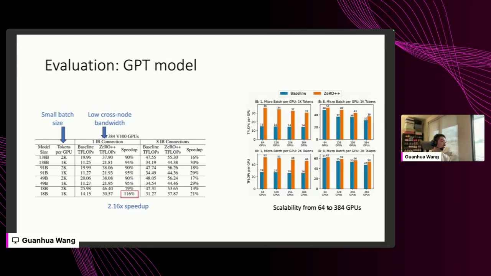And on the right-hand side figure, we also show the scalability of ZeRO++ from 64 GPUs up to over 300 GPUs. As you can see, both in low cross-node bandwidth, which are the left two figures, and the high bandwidth communication channels, shown in the right-hand side figure, ZeRO++ can achieve higher TFLOPs per GPU compared with ZeRO, especially for the IB equals 1 cases, the left two figures, where we consistently have almost 2x speedup compared with ZeRO.